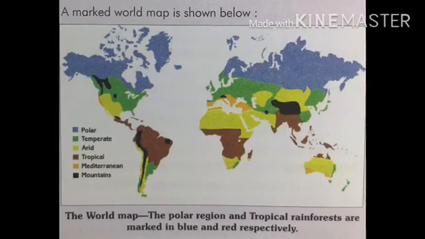This map is given in your book at page number 104. This is the world map. The polar region and tropical rainforest are marked in blue and red respectively. Adaptation in animals to polar regions. The polar regions are covered with snow and are very cold throughout the year. During winters, the temperature can be as low as minus 40 degrees Celsius. Animals living under such severe conditions have adapted by developing certain specific features.